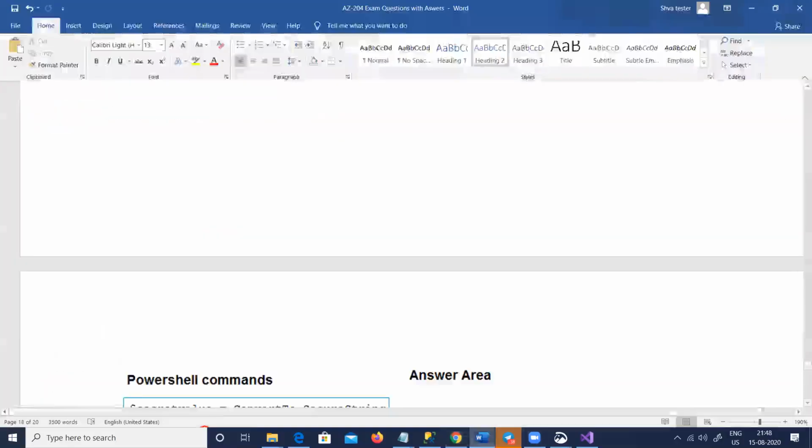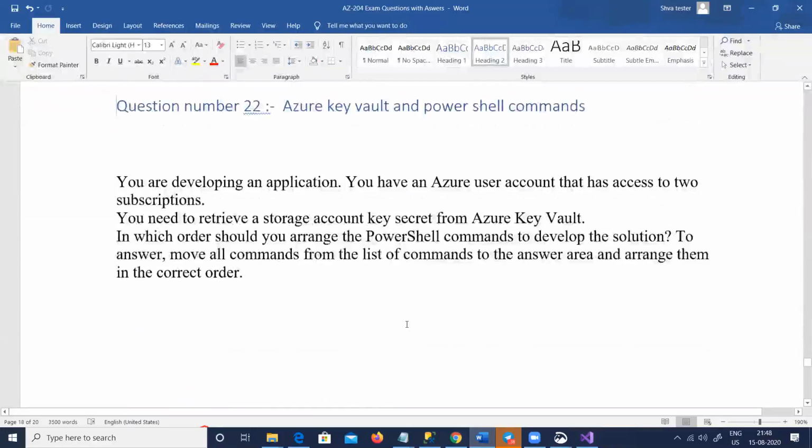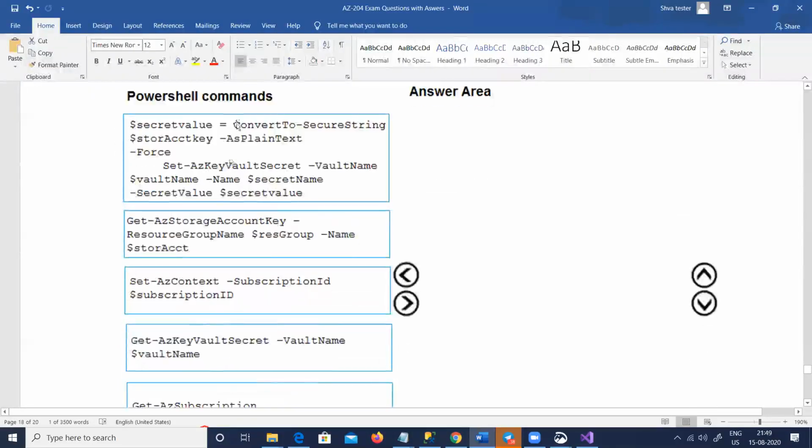Now this question out here, we'll not take now because it has to be run with PowerShell and so on. It says that you have two Azure accounts, two Azure subscriptions. You need to restore a storage account key from an Azure Key Vault. So depending on the subscription, you have to retrieve that key and then do things. He has given some steps out here, saying how these PowerShell commands will run. At this moment, I've shown you how to create it manually. So guys, in the next class, I will demo this thing. For now, let us not get into this.